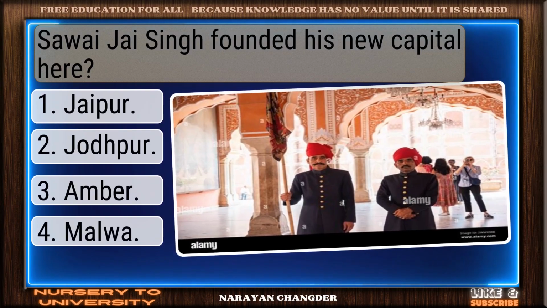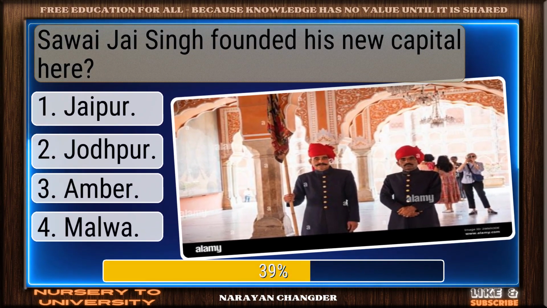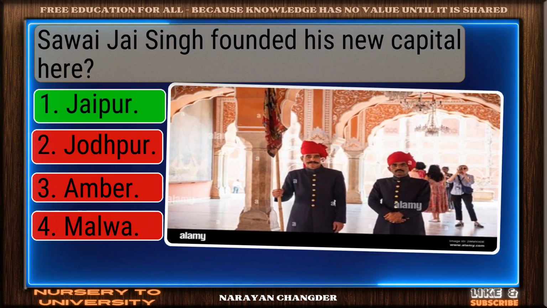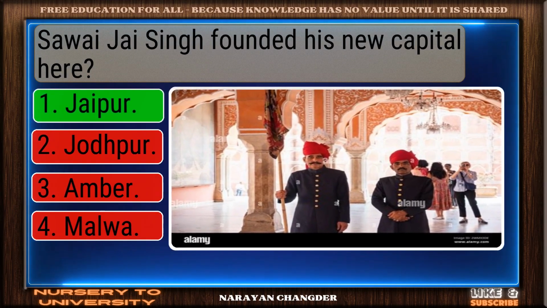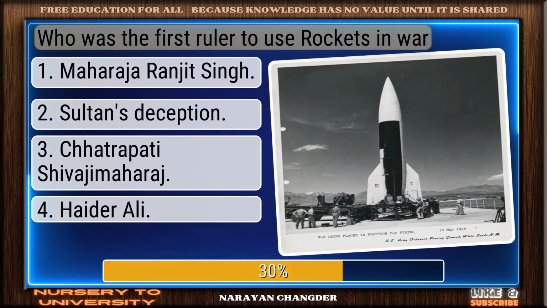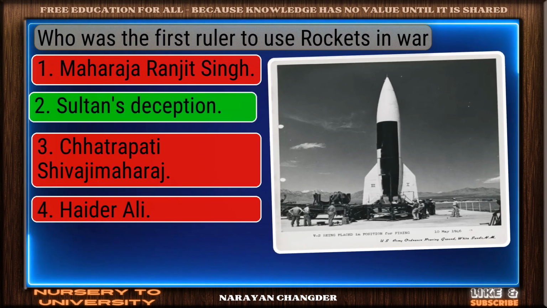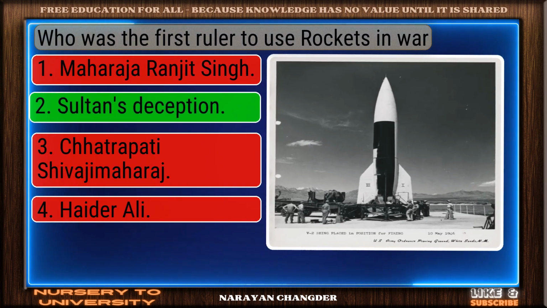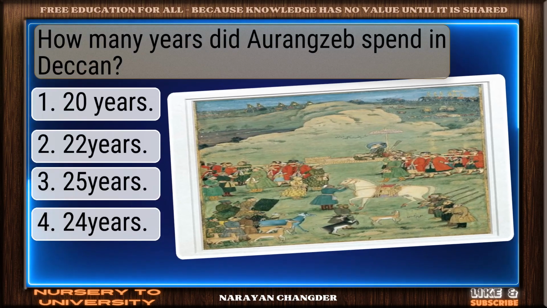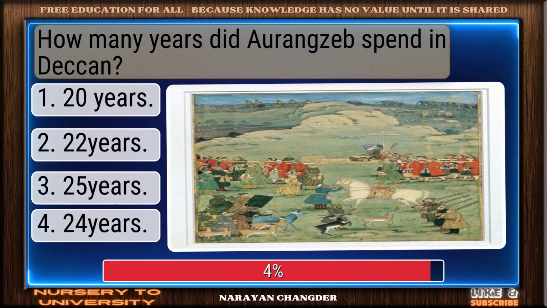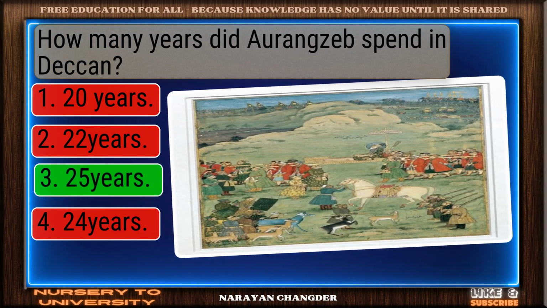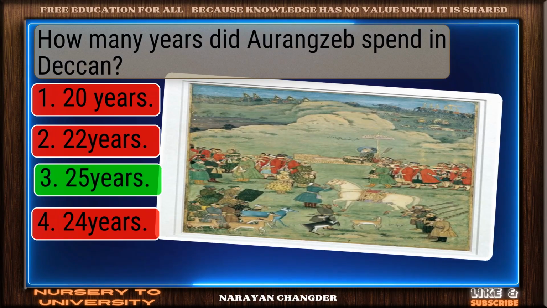Sawai Jai Singh founded his new capital here. Clear logic. Your choice Jaipur is sound and 100% true. Who was the first ruler to use rockets in war? On track. Sultan's deception is the correct answer. How many years did Aurangzeb spend in Deccan? Strong choice. 25 years is the right answer.